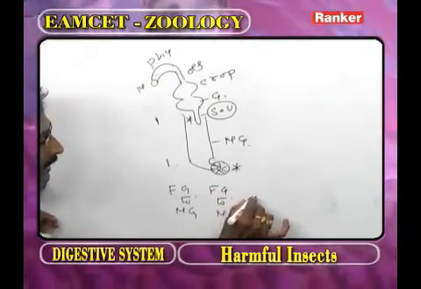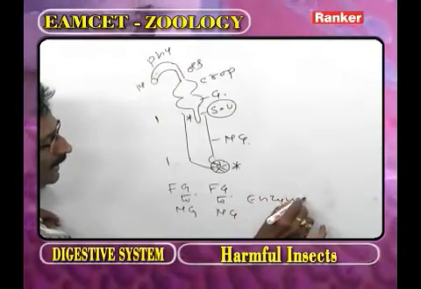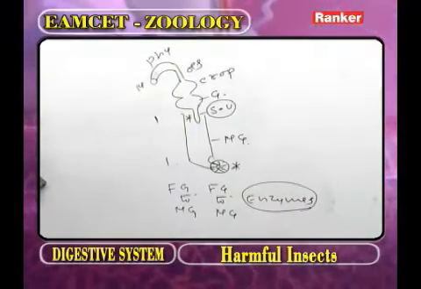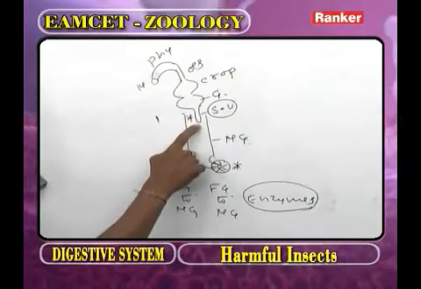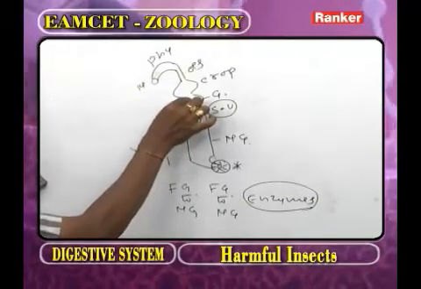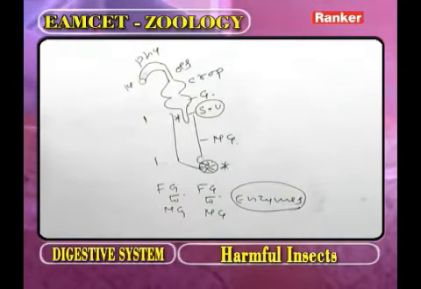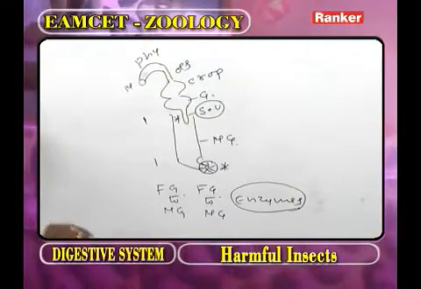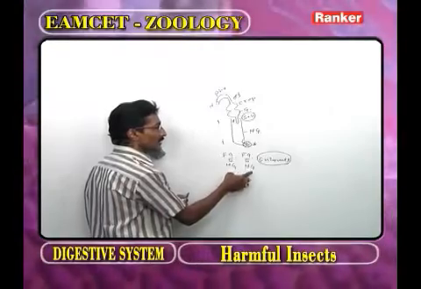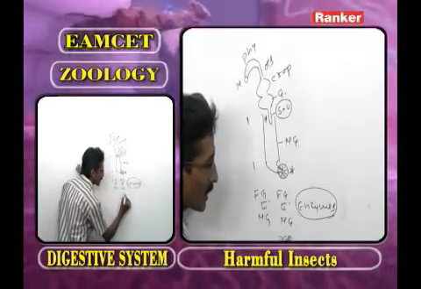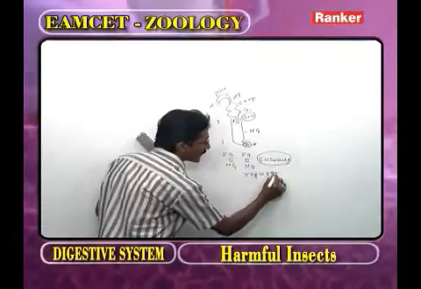Here, enzymes, again it is repeated. What are the functions of the stomodeal valve? It allows food material from foregut to midgut and does not allow backward movement, but it allows the enzymes from midgut to foregut by a process called regurgitation.